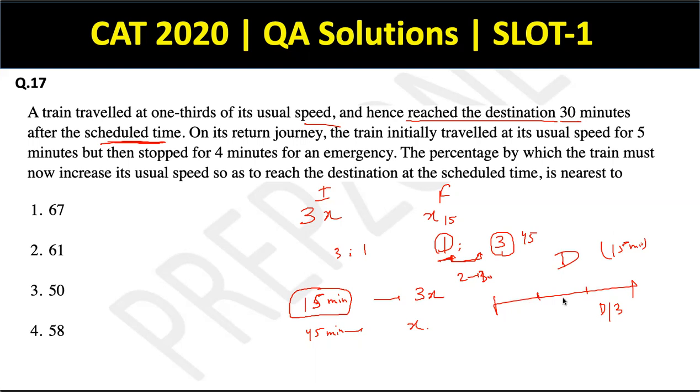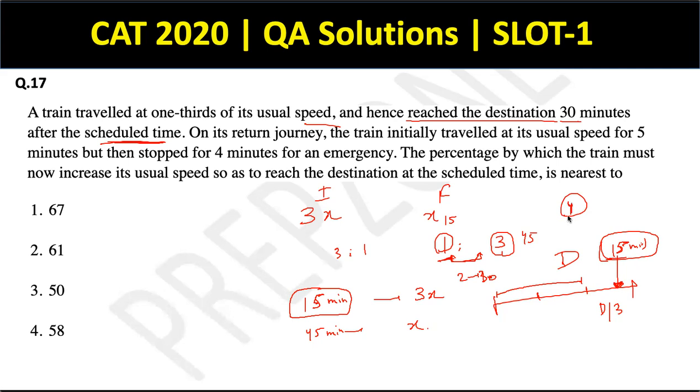But then stopped for 4 minutes. Now for 4 minutes there must have been an emergency, so it had to stop. The percentage by which the train must increase its usual speed now to reach the destination in time. Okay. So now you had 10 minutes left. So be very careful. Out of 15 minutes, 5 minutes it ran at the usual speed, and the 10 minutes at the usual speed would have reached on time. But 4 of the 10 minutes are gone because of the emergency.